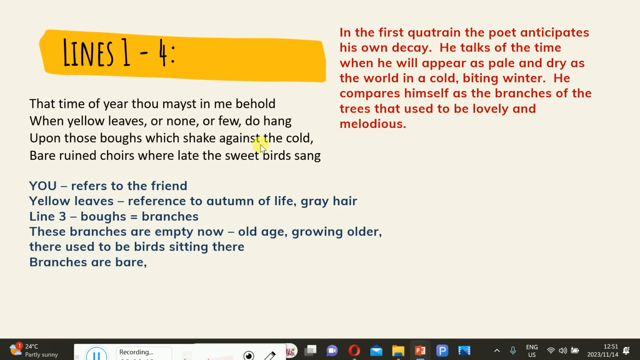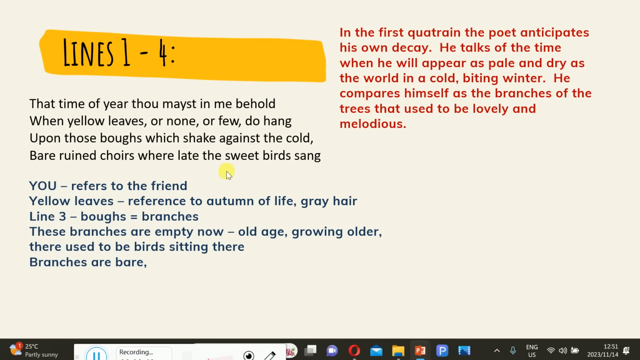Now, because of the cold weather that shook the boughs, it means the branches of the tree. What we mean by bare: something that is bare is something that is naked, right? Ruined choirs here represents the sounds of the chirping birds, where late the sweet birds sang. And you can also see the tense that is used in this line is past tense. It means that currently the birds are not there to sing, because why?